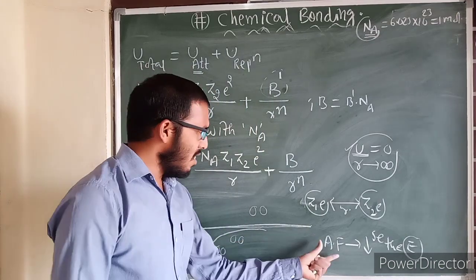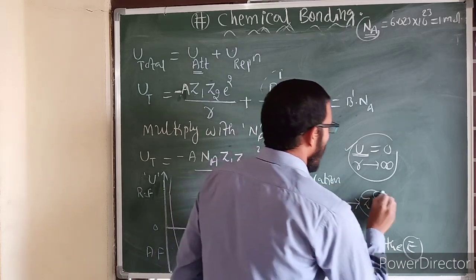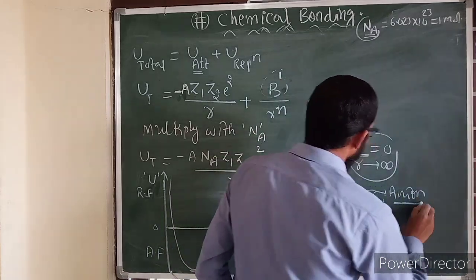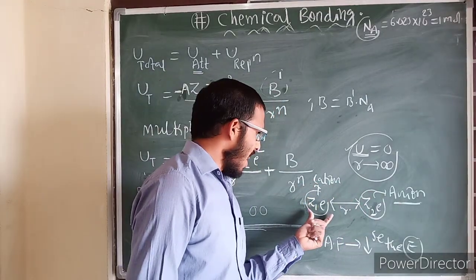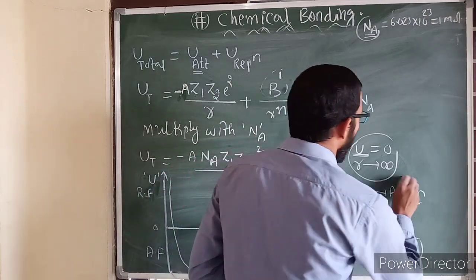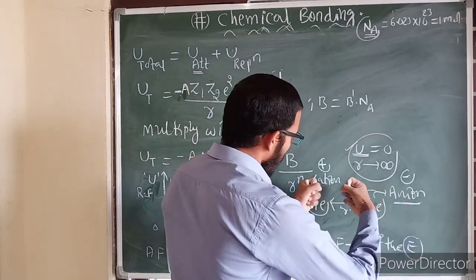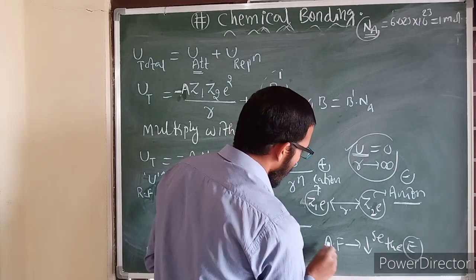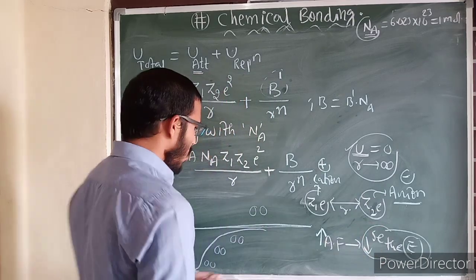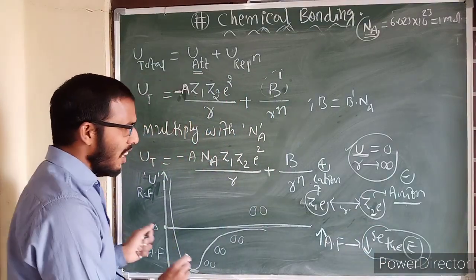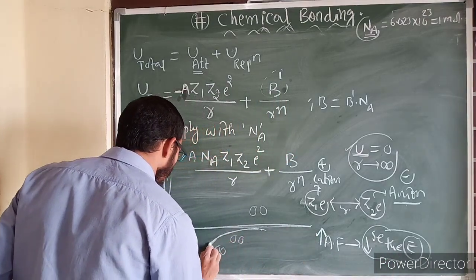This is like a cation, this is like an anion. Cation and anion are interacting with each other. The cation has positive charge, the anion has negative charge. Both are attracting each other. So if they are close to each other, their attractive force increases. Attractive force increases, then the energy of the system decreases. Which energy? Potential energy. So the potential energy of the system gradually decreases like this.